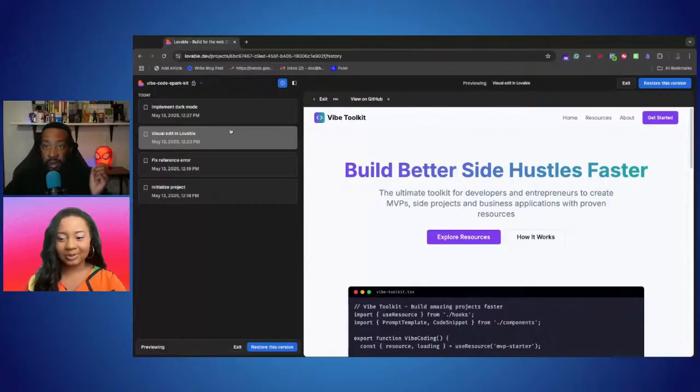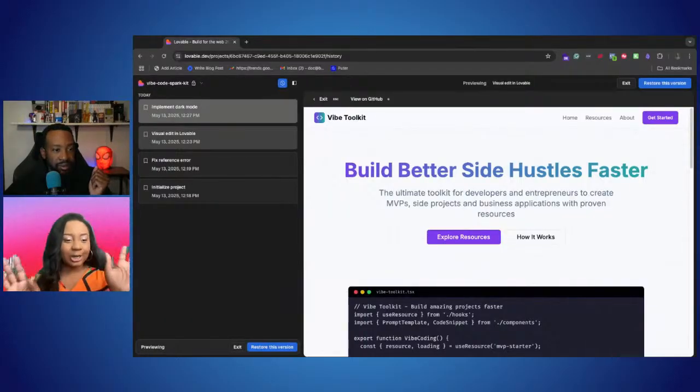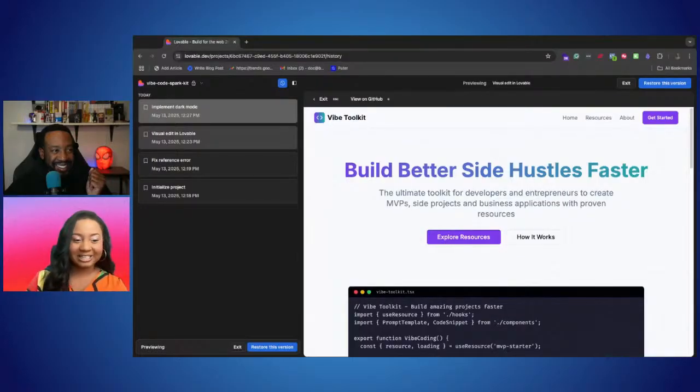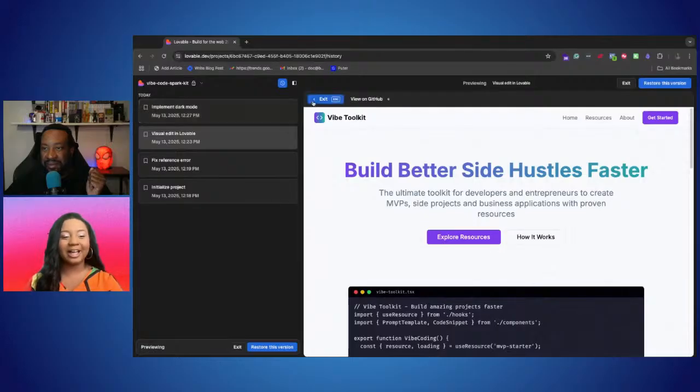So if the dark mode didn't work and it was all messed up and you're like, oh my gosh, don't panic. Keep calm. You could just click on the version that you like and then click the big blue restore this version button. But we don't have to click that because it worked for us. So we can just click exit and keep on vibing.